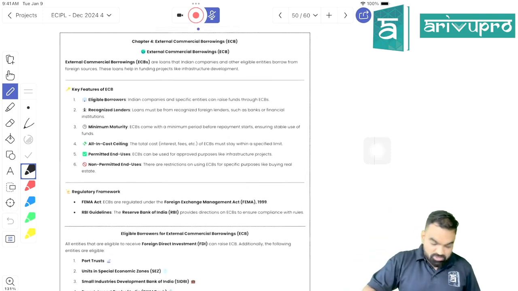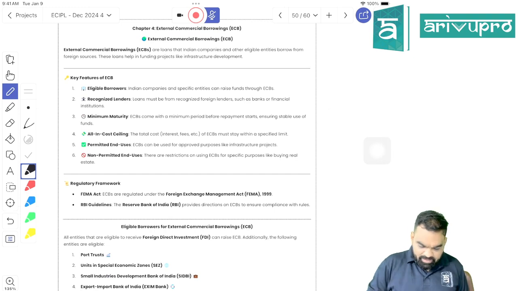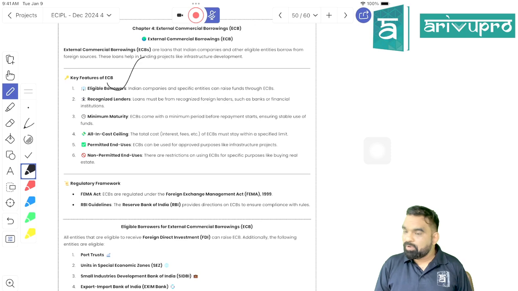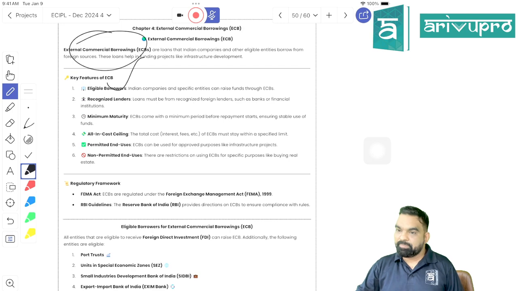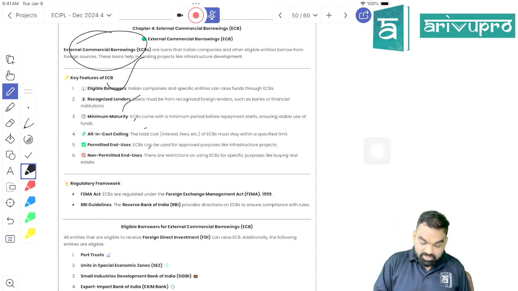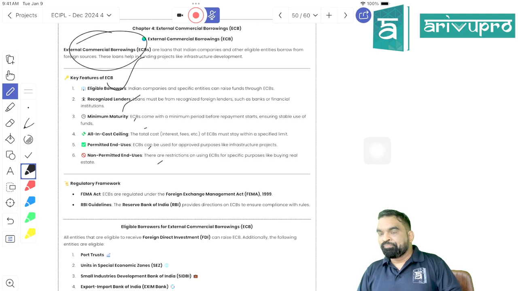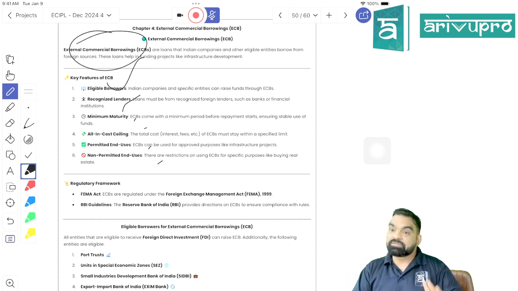Is it clear? So see, when it comes to ECB, can you see the screen, students, is it visible? Eligible borrower, manageable, students, right? When it comes to ECB, I told you very clearly what we mean by ECB. 5 things are going to be decided, even 6 things, including all-in ceiling cost. What is all-in ceiling cost? If I am borrowing money, I have to make the payment of interest every year, right? But if I'm borrowing money, do I need to pay some kind of commission? The answer would be yes, it is possible.